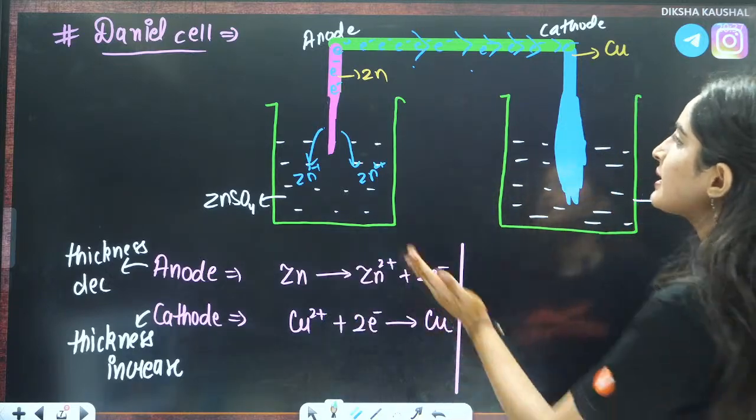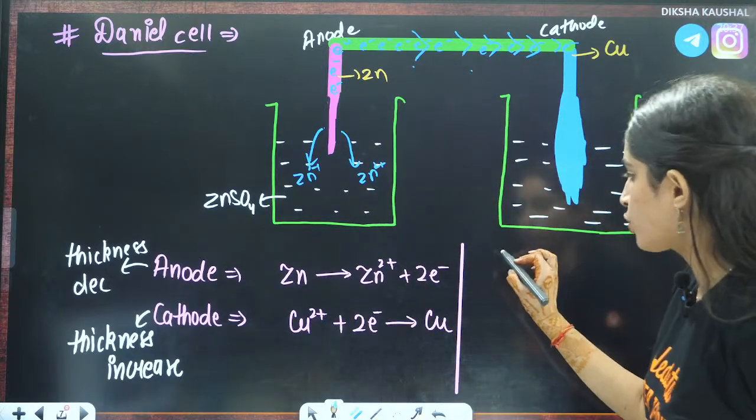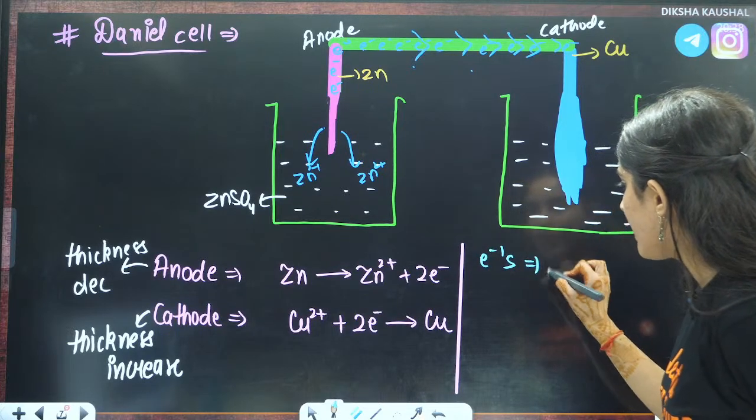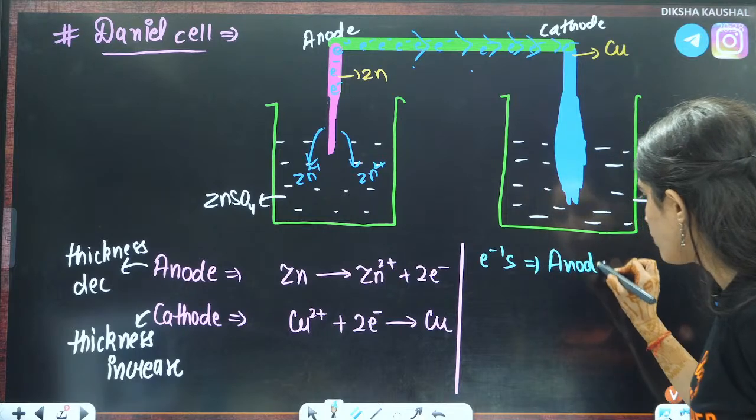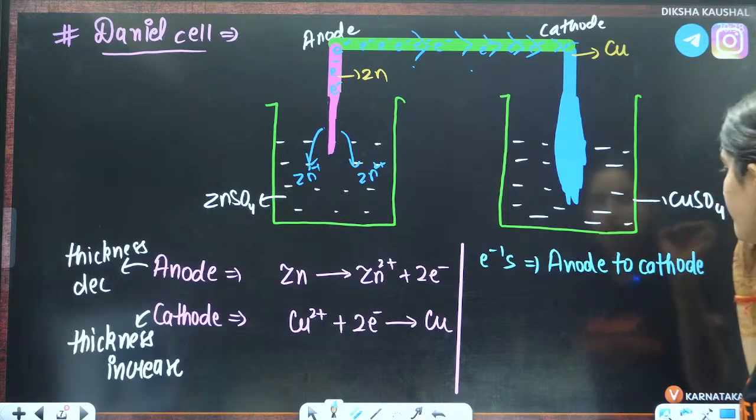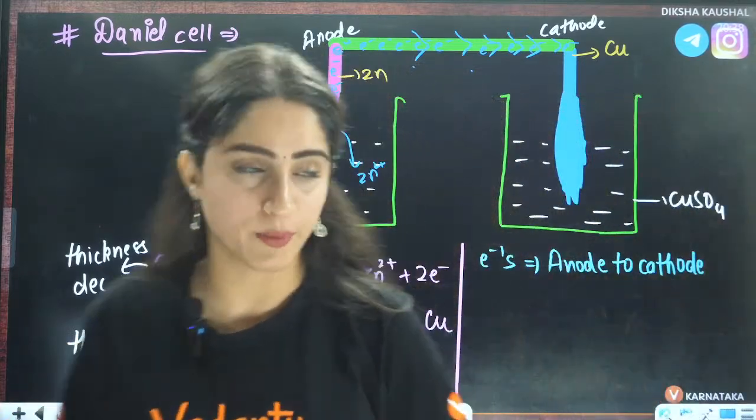So as you can see, the electrons are moving from anode to cathode. So you can just write, electrons are moving from anode to cathode. Electrons are moving from anode to cathode, right?